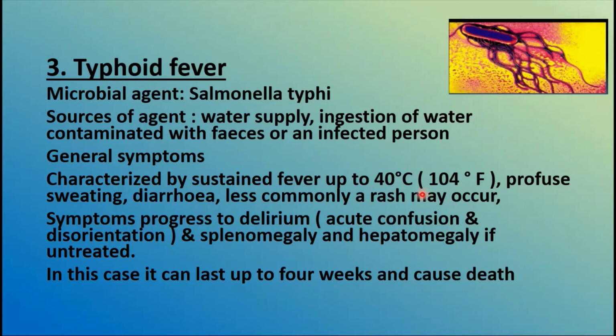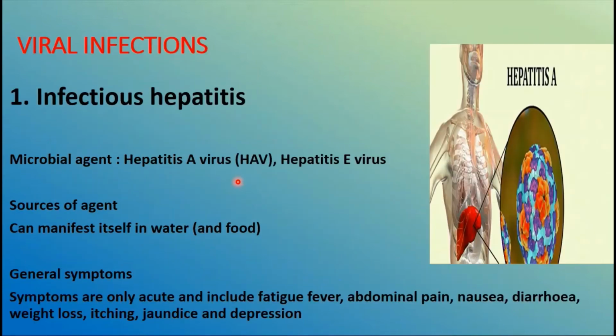Then diarrhea, and a less common rash may occur. Symptoms progress to delirium, that is acute confusion and disorientation, and splenomegaly and hepatomegaly, that means the spleen is going to be affected and your liver is going to be affected. If the patient is untreated, though, they are going to have this typhoid for up to 4 weeks and it may cause death. So I have explained this typhoid fever also in detail in the medical microbiology subject. You can go through it.